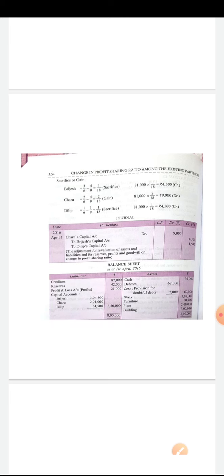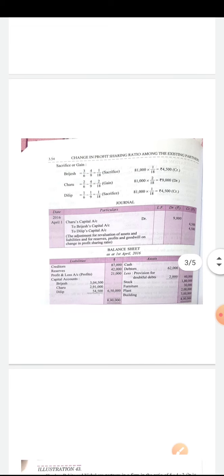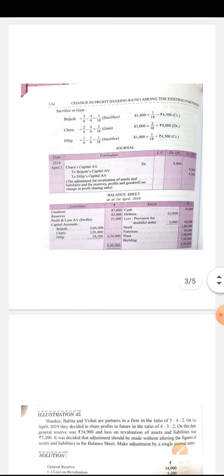In case of Brijesh, old ratio is 3/6 and the new is 4/9, and the difference is 1/18 by taking LCM. And there is a sacrifice in case of Brijesh. Then Charu, old ratio 2/6 and the new ratio 4/9, and the difference is 2/18 or we can say 1/9. There is a gain because by putting the formula of sacrificing ratio, old minus new, there is negative, that is minus 2/18. So this is gain.